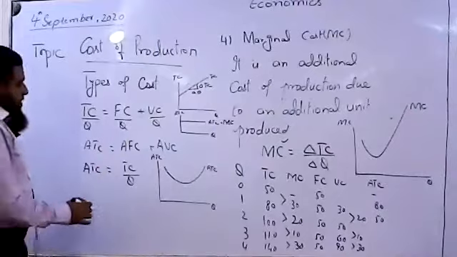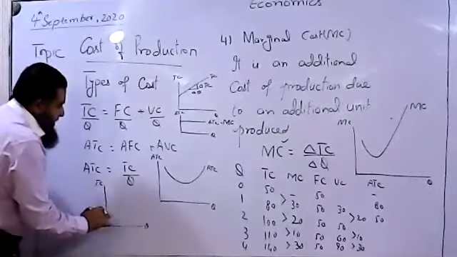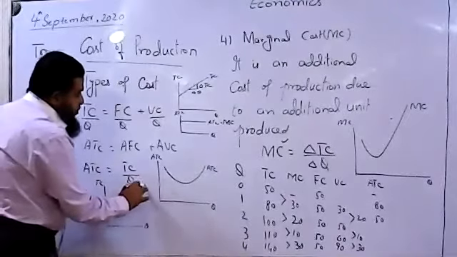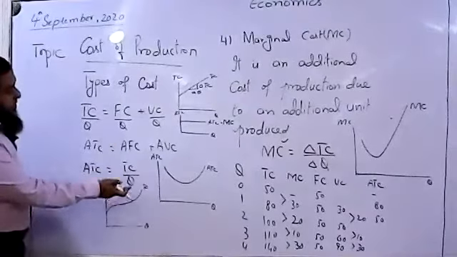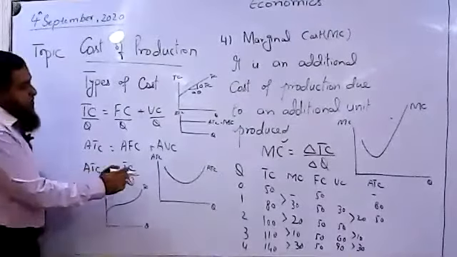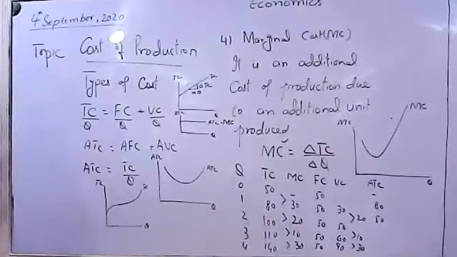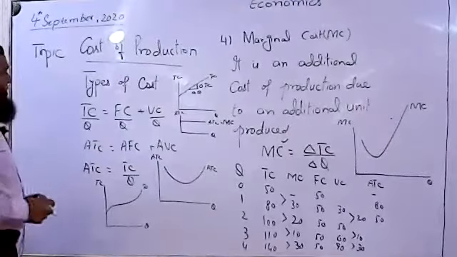And whenever we have the shape of total cost of production, in this case a cubic function, then when a cubic function is divided by the quantity produced, it will have the shape of a quadratic function, which has a downward sloping average cost, and then it increases after going to a minimum point.